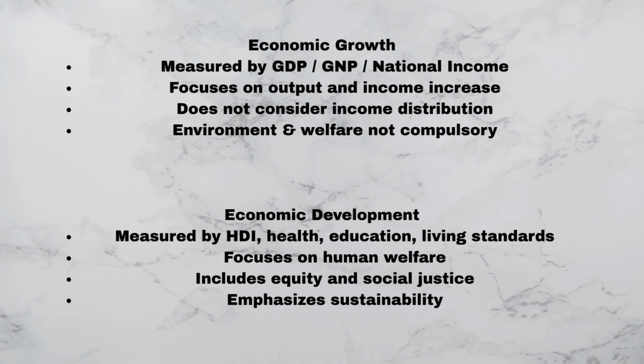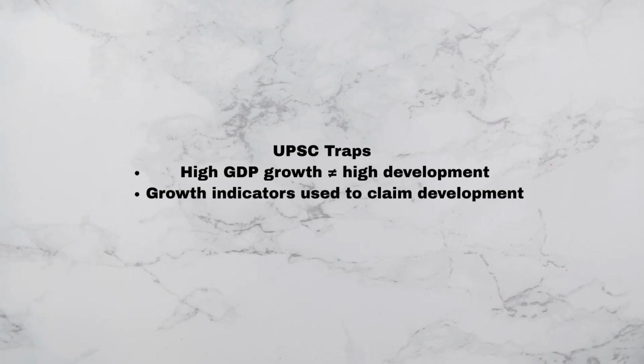So, now let's move on to the traps. These are the topics and areas where UPSC usually traps aspirants most often. High GDP growth doesn't automatically mean high economic development. In prelims, options may mention GDP growth and claim improvement in welfare or development. Many aspirants mark such options as correct, but conceptually they are wrong. Always check whether human development, equity, and quality of life are mentioned or not. If not, it is only economic growth and not development.